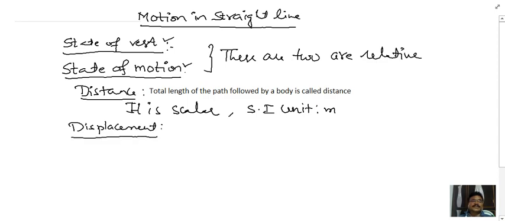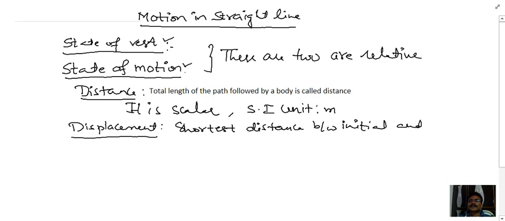Displacement means the shortest distance between the initial and final positions of the body.